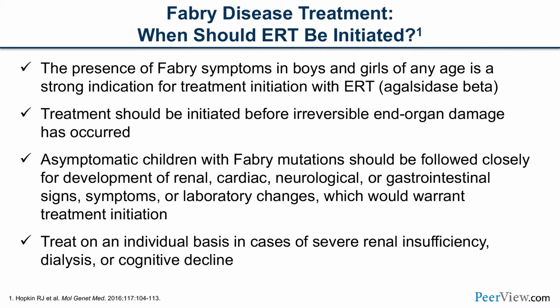Treatment should be initiated before irreversible end organ damage has occurred. There's always a delay in diagnosis, as we have already spoken about. So the key thing is early diagnosis and intervention. Now, asymptomatic children with a Fabry mutation should be followed closely for development of renal, cardiac, neurological, or gastrointestinal signs and symptoms, or laboratory changes, or changes in other studies, including cardiac imaging, which would warrant treatment initiation. Treatment on an individual basis in cases of severe renal insufficiency, dialysis, or cognitive decline should be done.